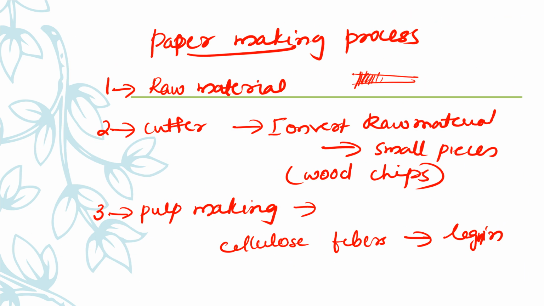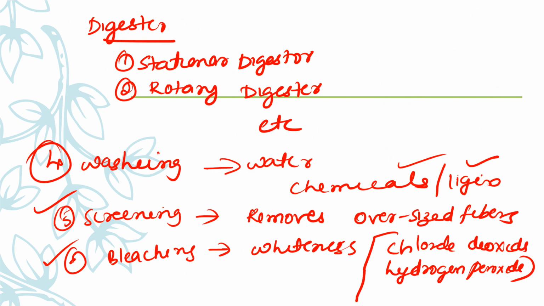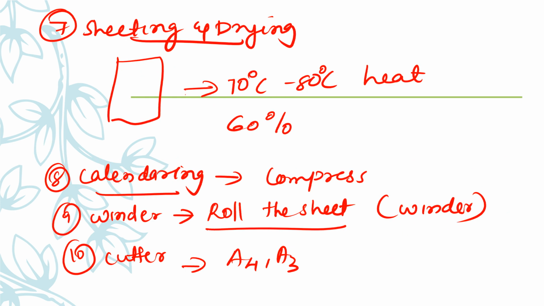So this is the paper making process. First we have to check the raw materials, then using a cutter you cut them into small pieces, and next we make the pulp using the chemical method or mechanical method. After that you wash it, screen it, bleach it, then sheeting and drying, and calendaring is another step. This is to compress the sheet of paper. Using the winder you roll the sheet, and using the cutter you cut the paper into appropriate size. So that is about paper making.